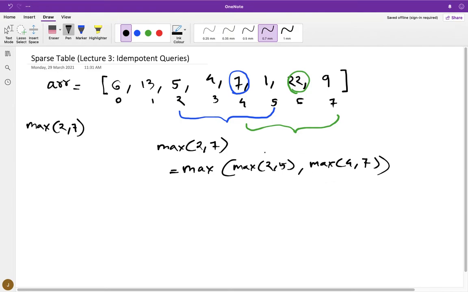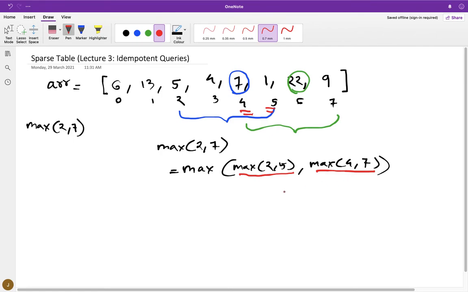Now, one interesting thing, if you notice, these two indexes 4 and 5 have been calculated twice, right, in this range, because you once calculated 4 and 5 in max 2 to 5, both are included, and in max 4 to 7, 4 and 5 are still included.